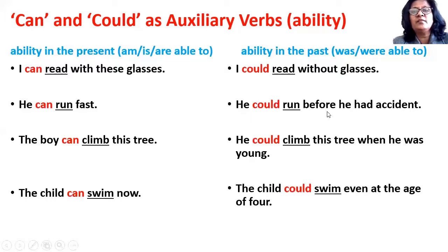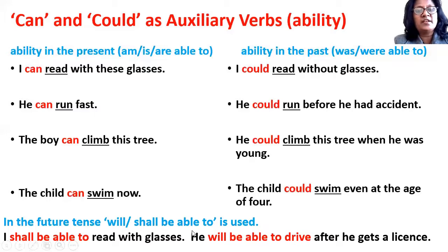He could run before he had an accident, means he was able to run before he had an accident. He could climb this tree when he was young. That means he was able to climb this tree when he was young. The child could swim even at the age of 4. That means the child was able to swim even at the age of 4. Now, if we want to show ability in the future tense, we will use "will" or "shall be able to".